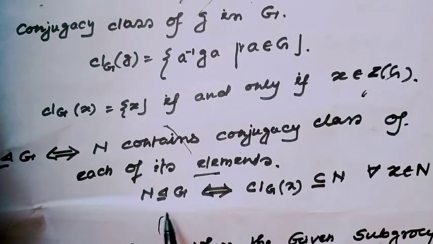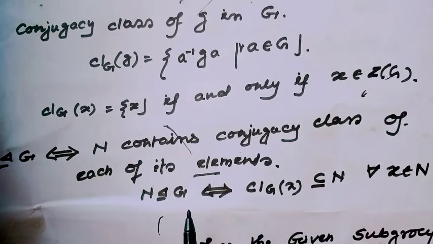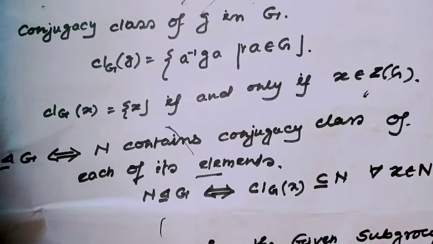That means if N is a normal subgroup, then it contains the conjugacy class of each of its elements. Also, if a subgroup N contains the conjugacy class of each of its elements, then this subgroup must be a normal subgroup. This is one case of normal subgroup.